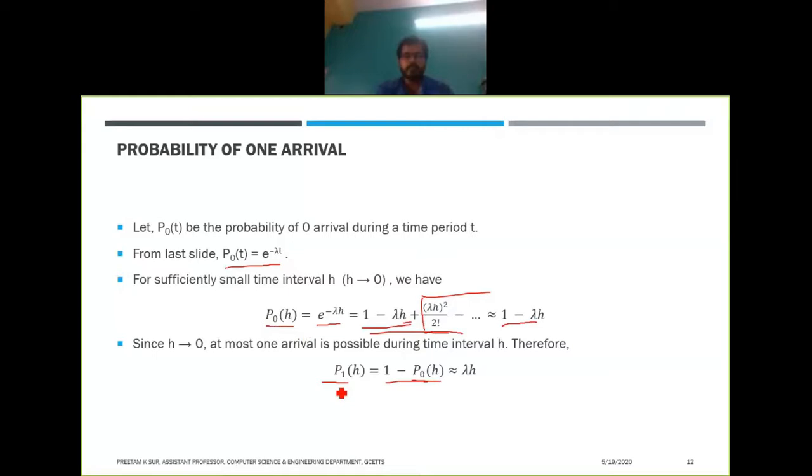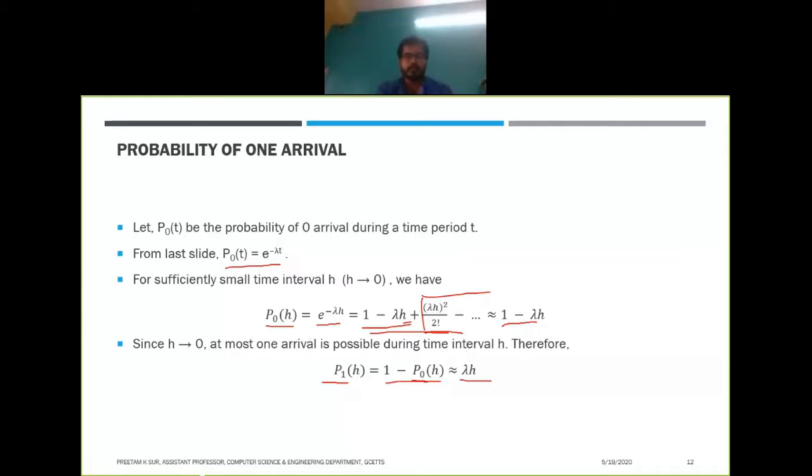P0 of h is equal to 1 minus p1 of h, or the other way around, p1 of h is equal to 1 minus p0 of h, right? And we also found that p1, the probability that one event has occurred, is basically lambda h, right? So the probability that zero events have occurred is 1 minus lambda h, right?